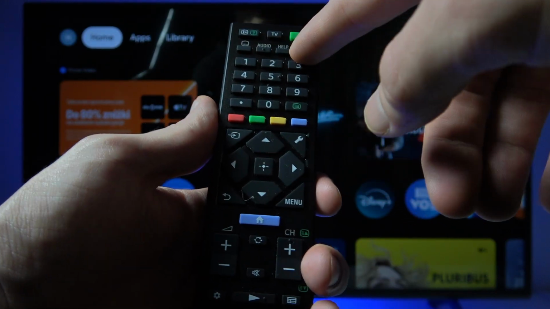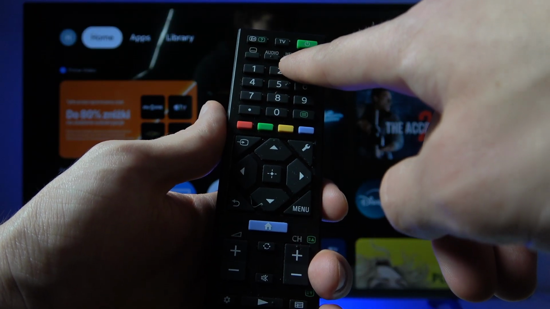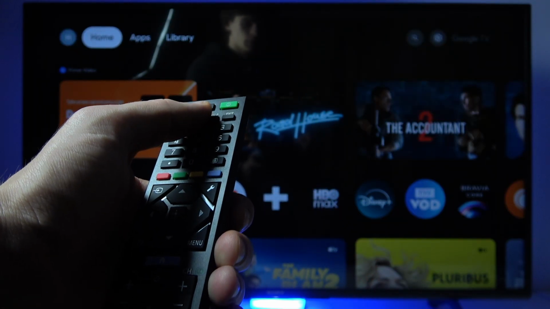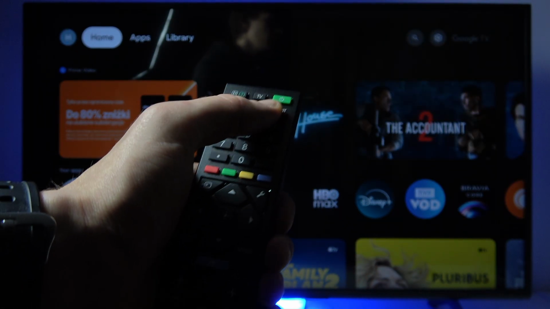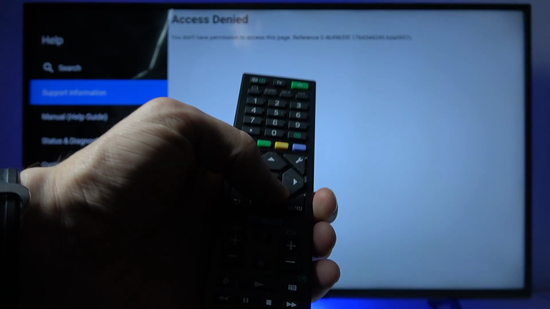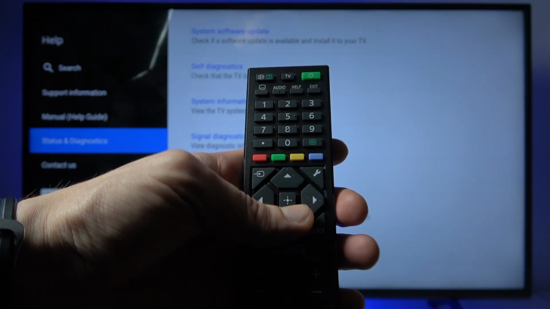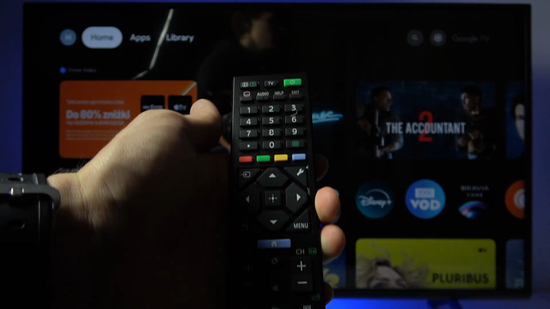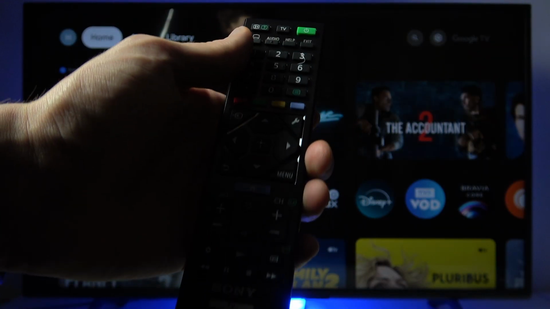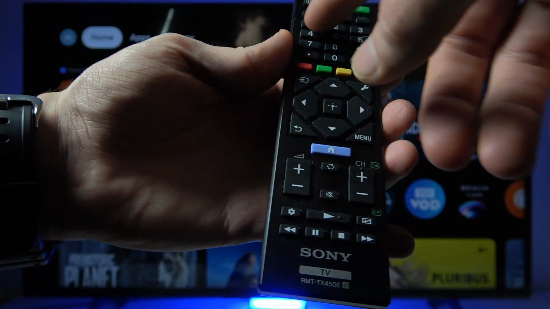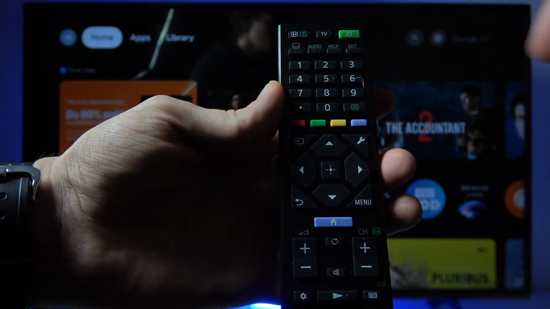Now these buttons, except for the help, these two buttons work in the TV mode only. The help button will show you the support page and different guides on how to use your device. The exit button is used to exit any menu. Now, of course, the keypad, so to input channels.